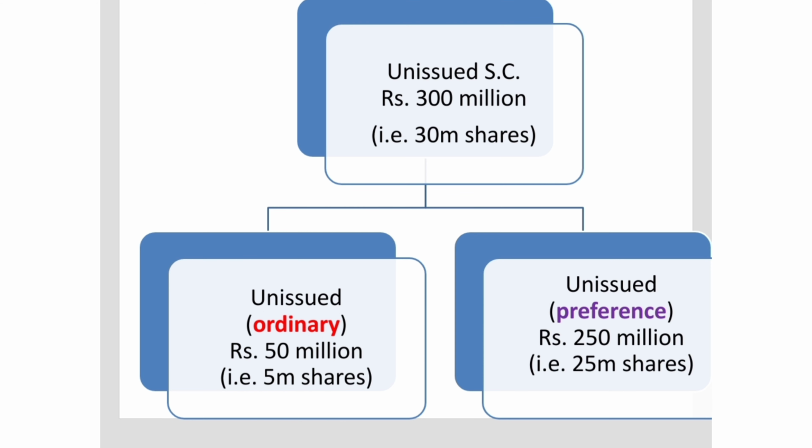So to conclude, this video was about alteration of share capital, and in this particular video we saw how the share capital can be altered. So initially the company just had ordinary share capital, but now it has ordinary as well as preference shares.